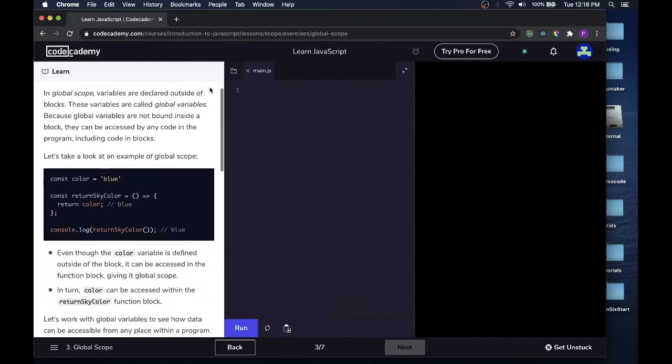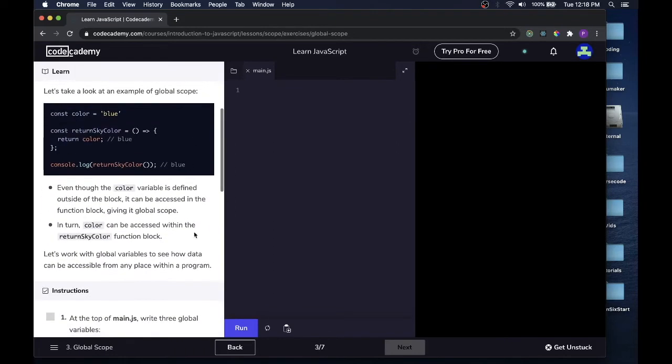Let's take a look at an example of global scope. const color = 'blue'; const returnSkyColor = () => { return color; } should return blue. Even though the color variable is defined outside of the block, it can be accessed in the function block, giving it global scope. In turn, color can be accessed within the returnSkyColor function block.